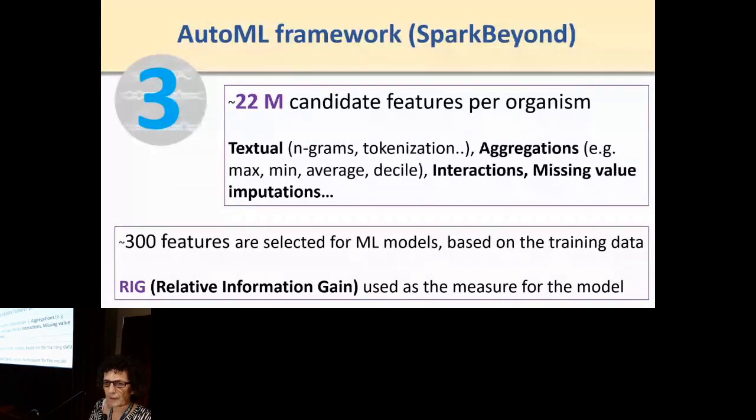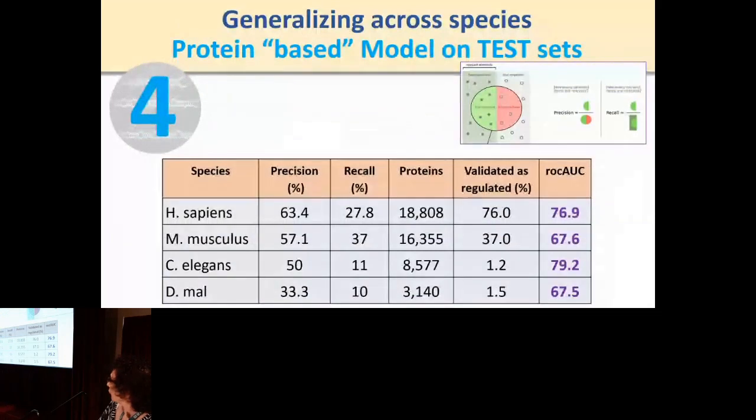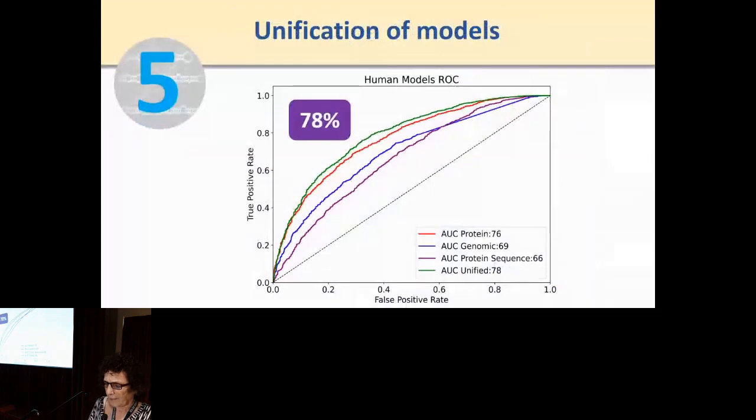We took the 300 most informative features to build the model, and immediately you can see that the model for human gets an AUC of 77%, the mouse a little bit less, C. elegans also 80%, and so on and so forth. So quite an impressive AUC. Remember that we only included protein information, which has nothing to do with the transcript itself. This is just the AUC. You can see this 78%.